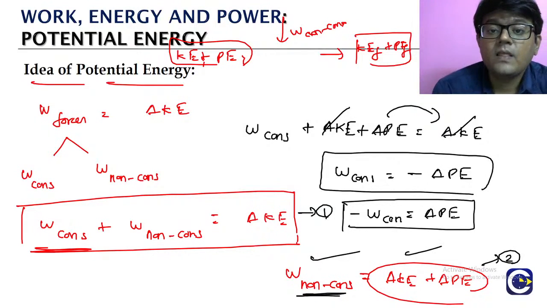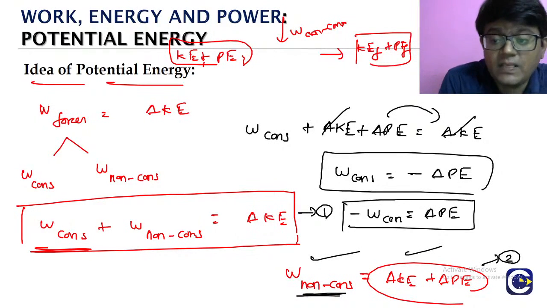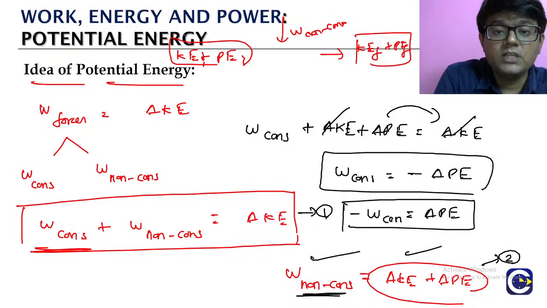What is the other way? Negative of work done by the conservative forces is equal to change in potential energy. Based on this relation, we are going to derive the gravitational potential energy formula and the spring potential energy formula. All the formulas are going to come from this relation.